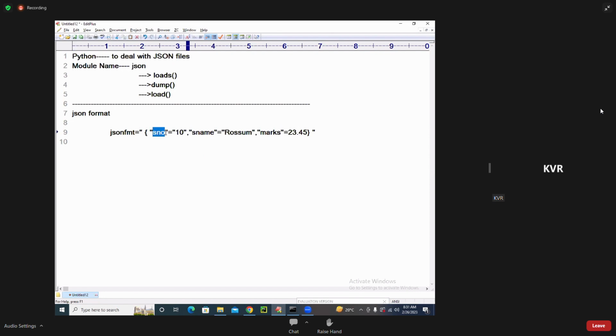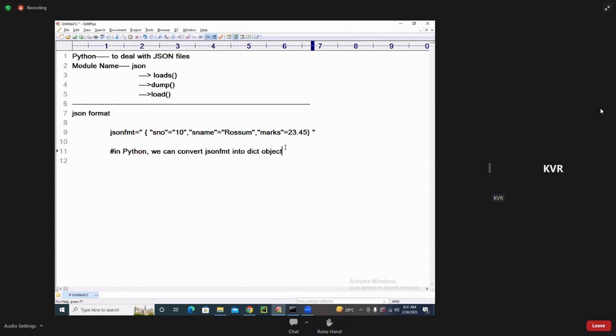Such a type of key, value pair, if you want to convert it in Python, which type can I convert it to? Come on, I am waiting. In Python, we can convert the JSON format, json_fmt, into a dict object. Important: into a dict object. Why a dict object? Because a dict object organizes the data in the form of key, value pairs.